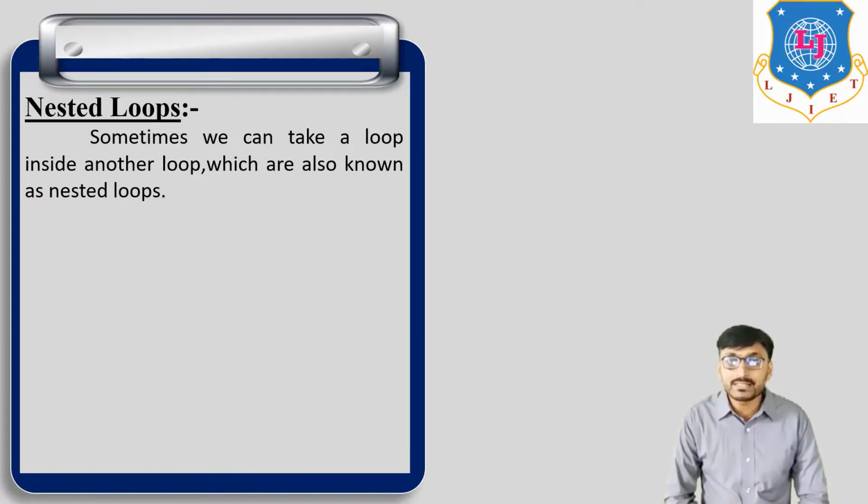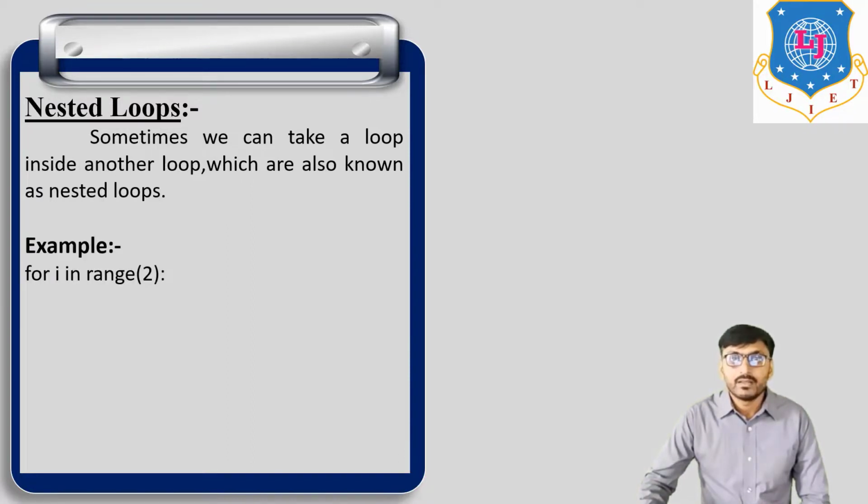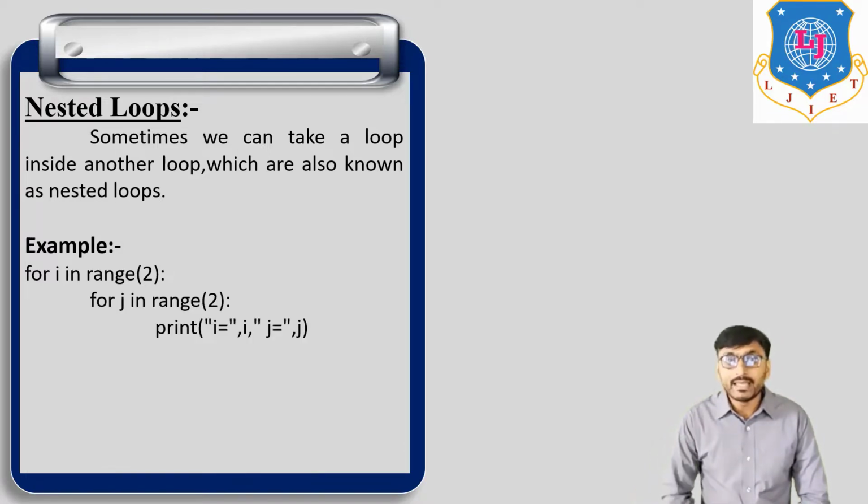Now an example of nested loop: for i in range 2, and inside this for there is another for j in range 2, and print i is equal to the value of i, and j is equal to j.